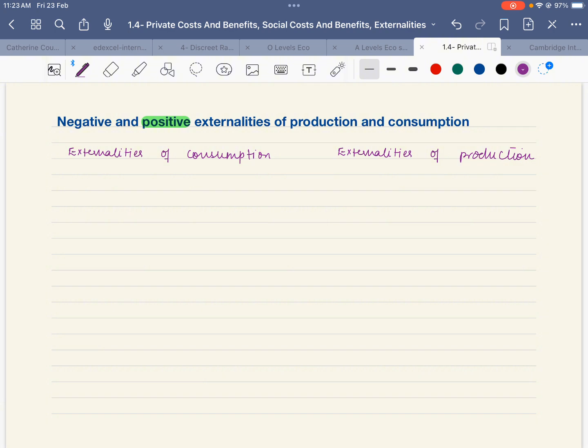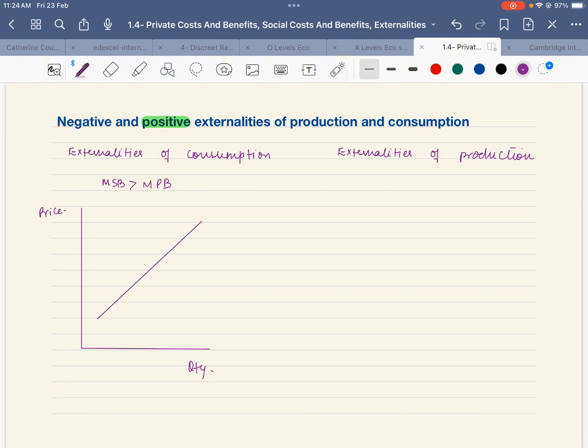Same goes for education. So when we talk about positive externality of consumption, marginal social benefits are greater than marginal private benefits. Let's have a look at it graphically. When we are talking about consumption, costs stay the same, whereas benefits change.